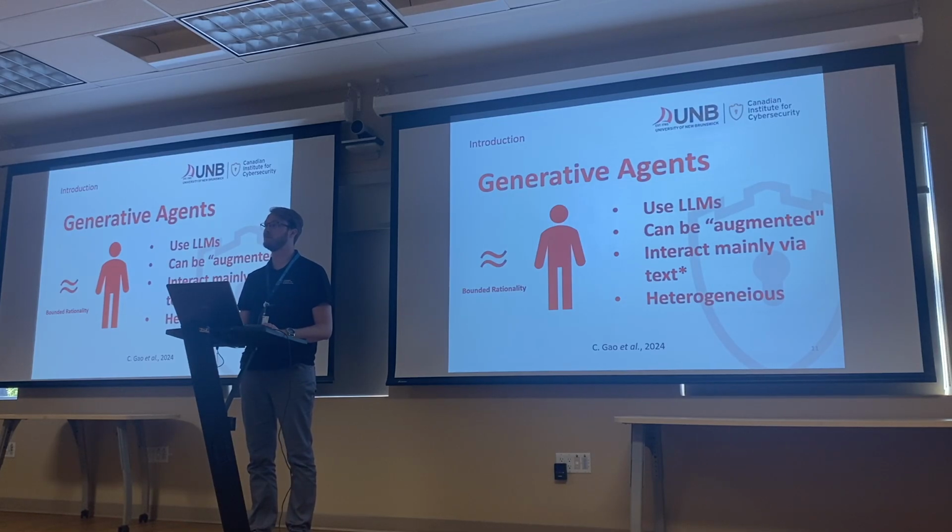And they can interact with their environment via text, right? They can also have some kind of reasoning capabilities, and they can be quite heterogeneous if we think about it, because we can define each of these models to be very different, if you will. And we would define all of this as bounded rationality, because of course they are not real people. Of course they could not attain that same level, but we can recognize that they can be good approximations, so we would say that they're rationally bounded.